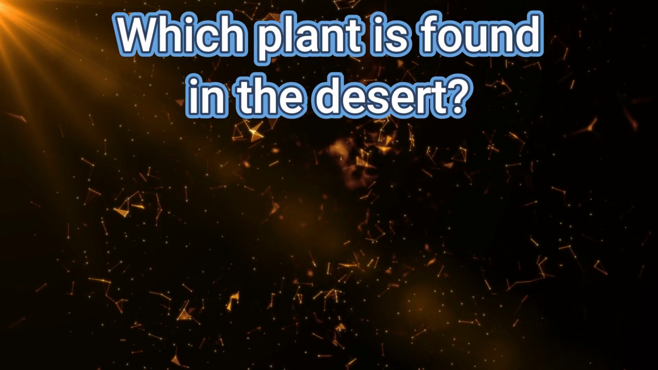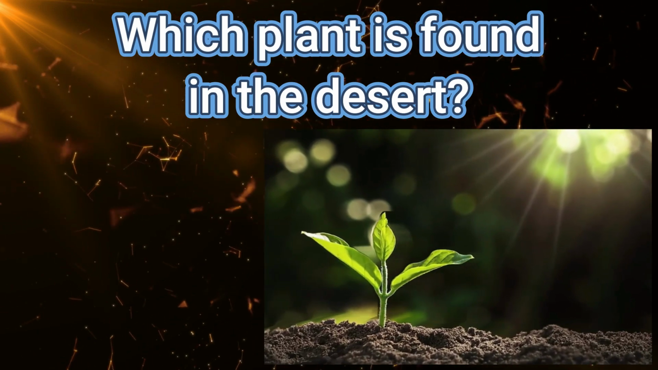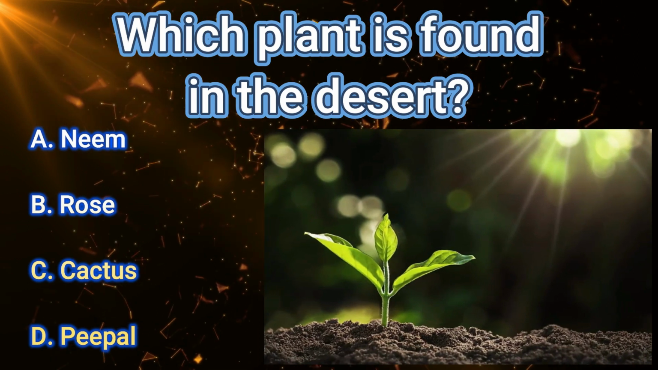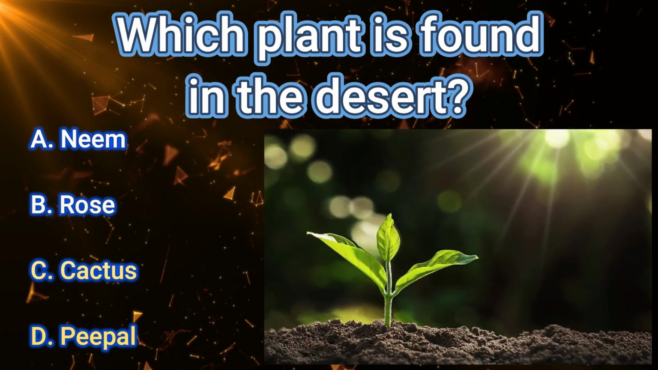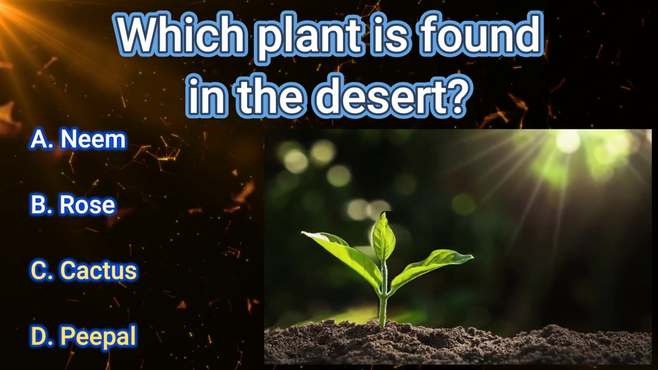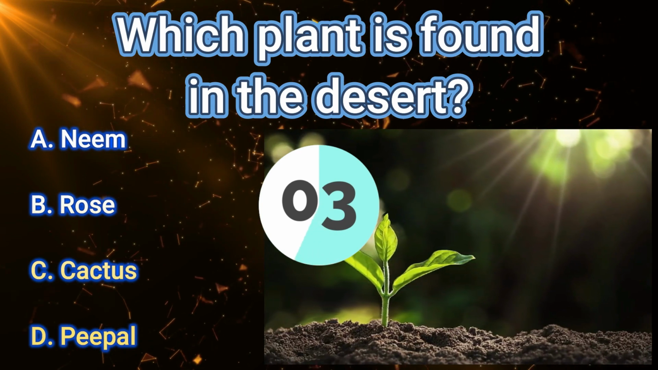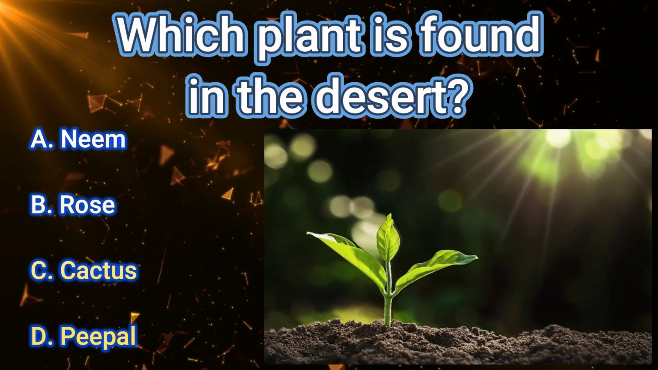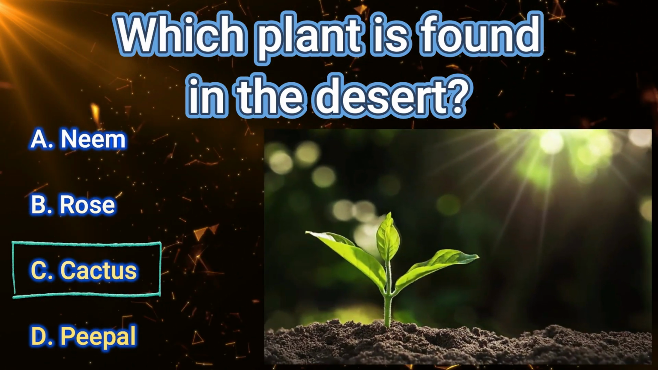Swan. Your next question is, which plant is found in the desert? These are your options. A. Neem. B. Rose. C. Cactus. D. Peepal. The correct answer is C.